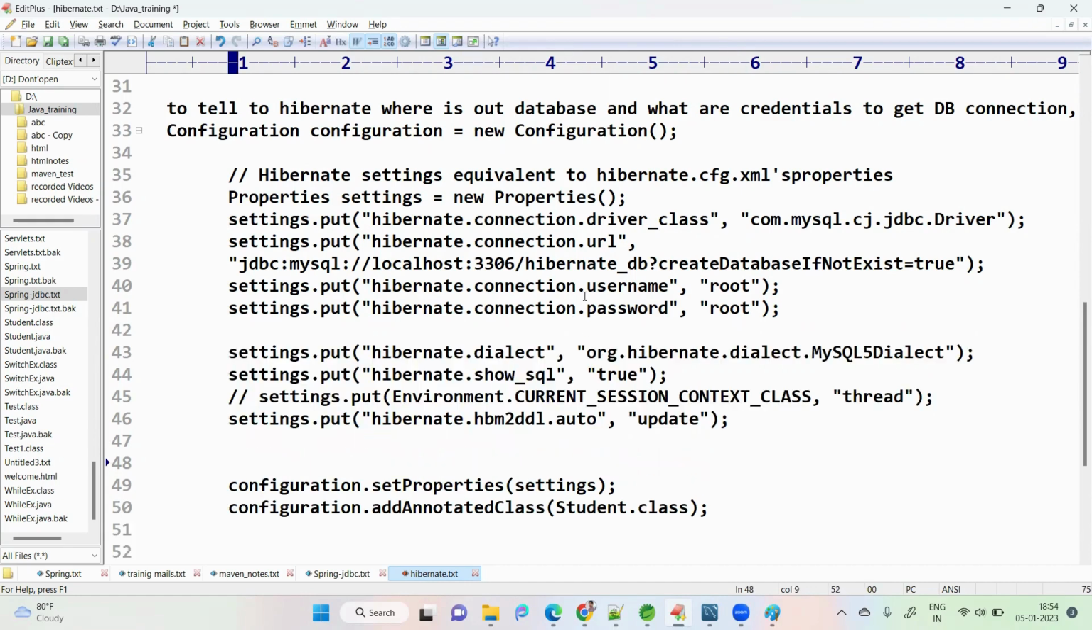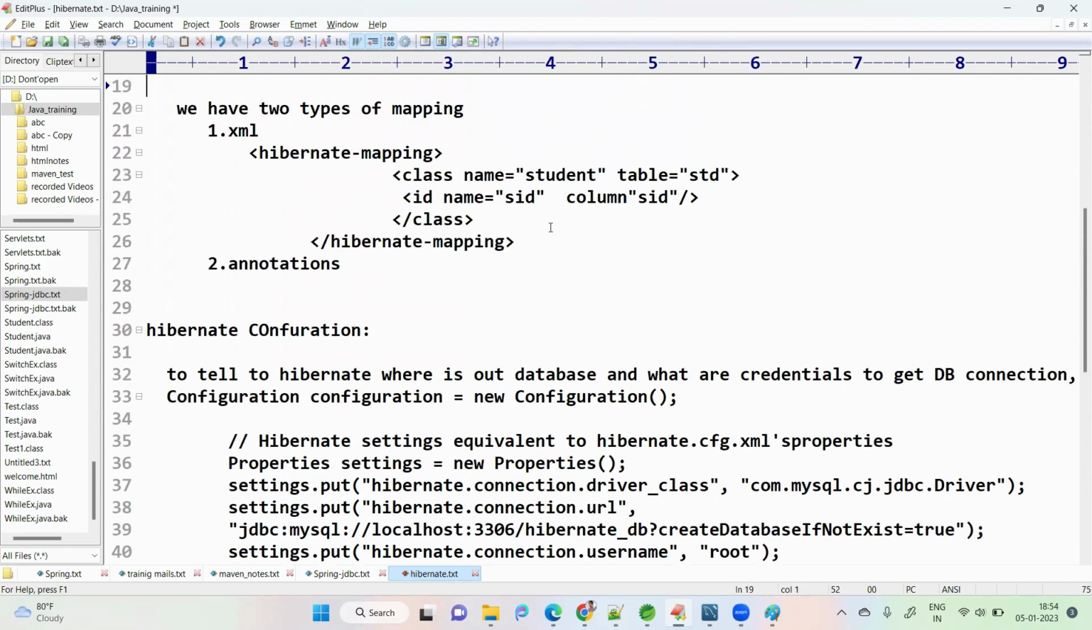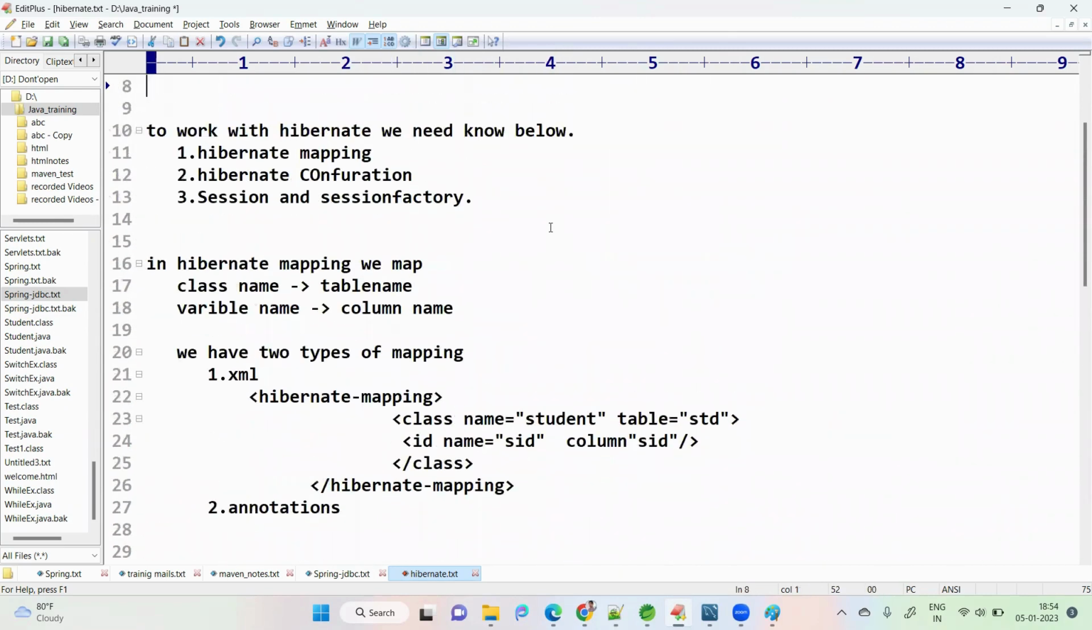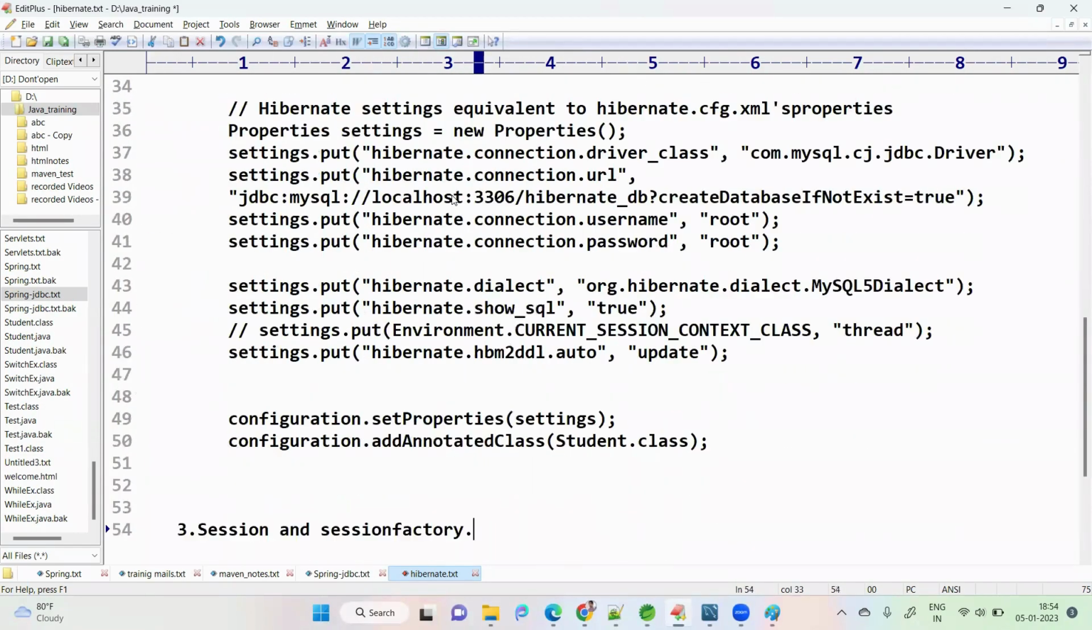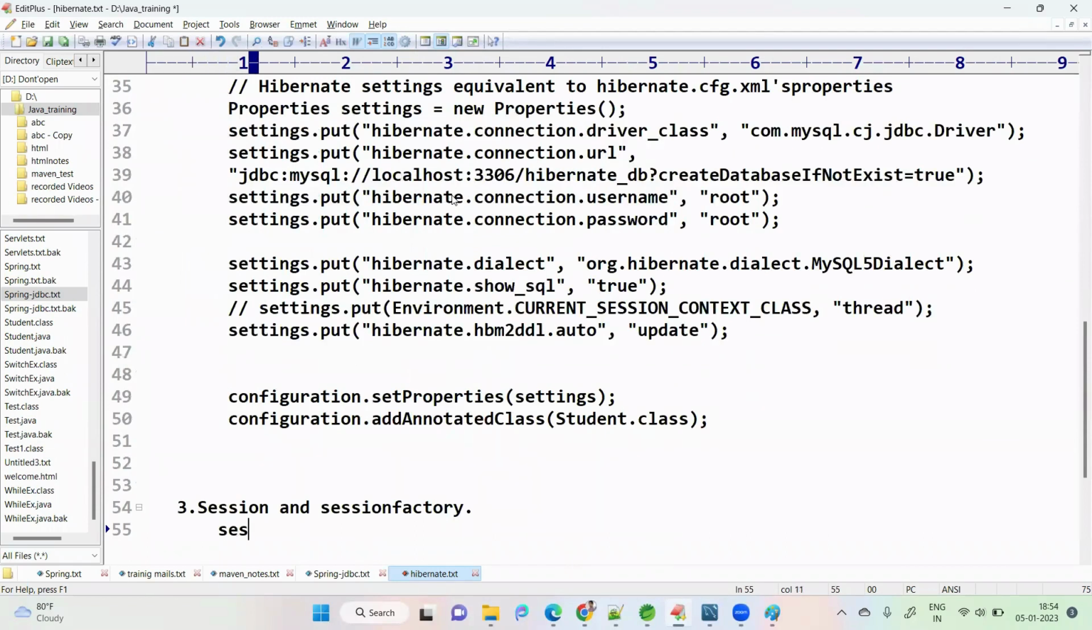Okay, this is Hibernate configuration: how to configure the database connection. Third one is session and session factory. What is session factory? This is a very important question. Session is a piece of transaction, or a set of transactions.